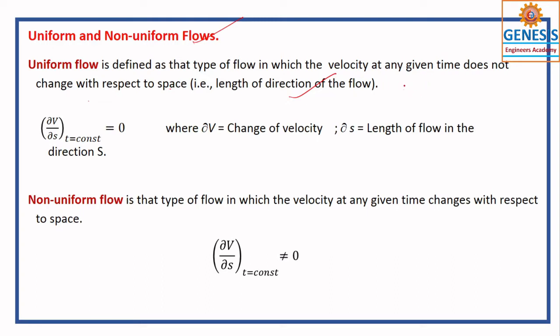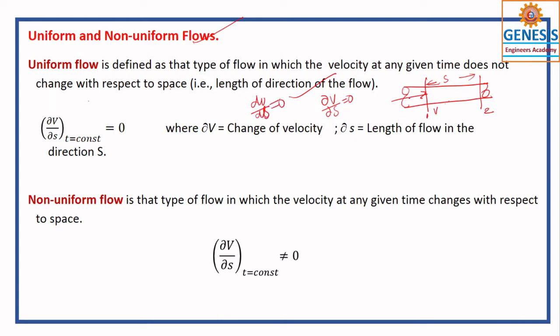That means if fluid flows through a pipe, this is one point and this is a long distance, the velocity with respect to space is constant. If you differentiate with respect to that, dou V by dou S is equal to 0, or dV by ds is also equal to 0.